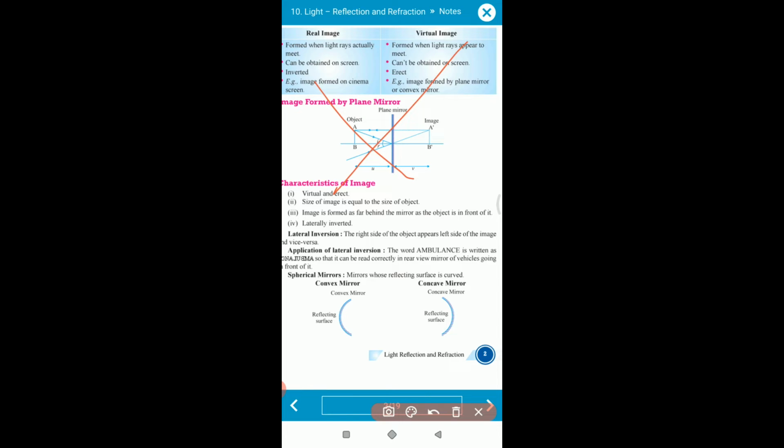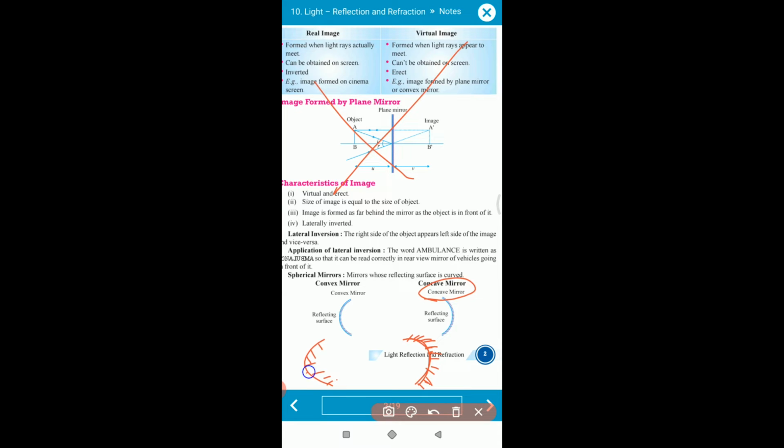Suppose we have these two constructions. Suppose I am applying a coating on the outside surface and on the inside surface. As per the coating they have different names. If I apply a coating or polish on the outside surface of the spherical mirror, this kind of mirror is called a concave mirror.